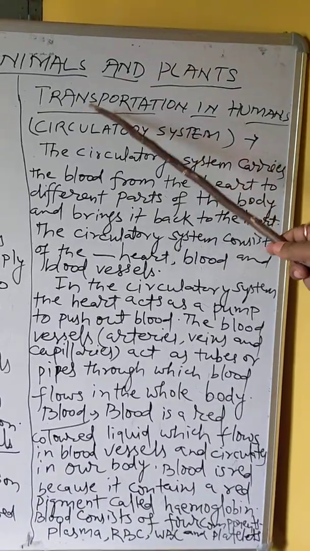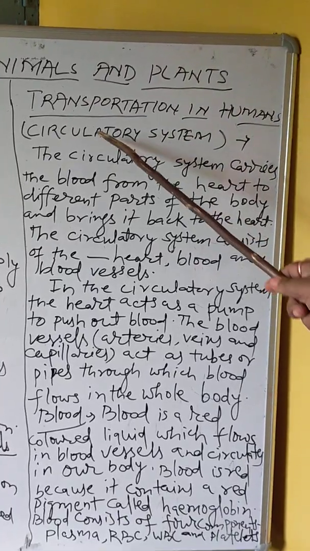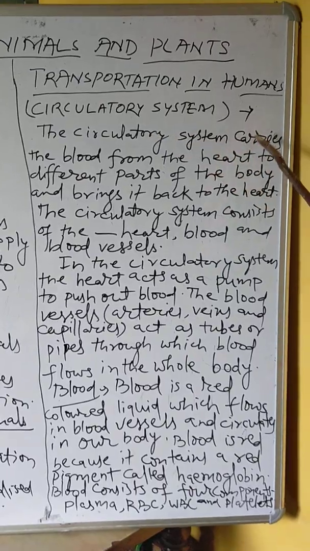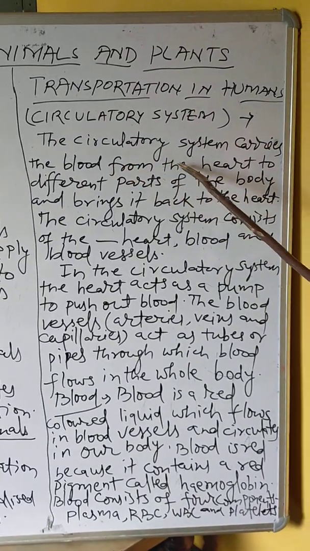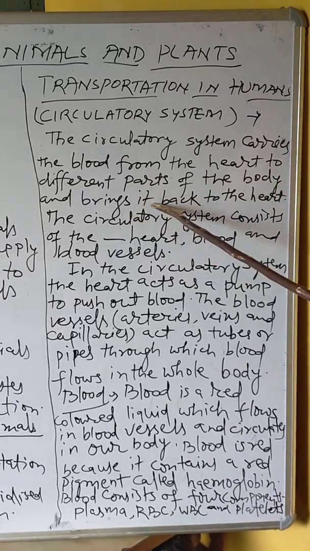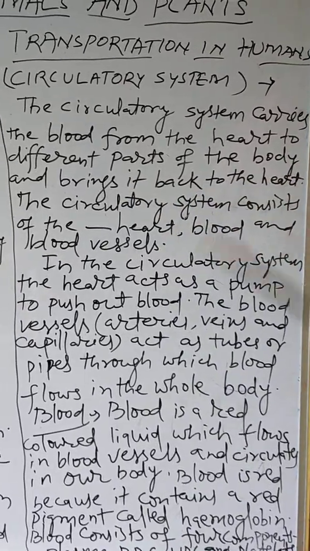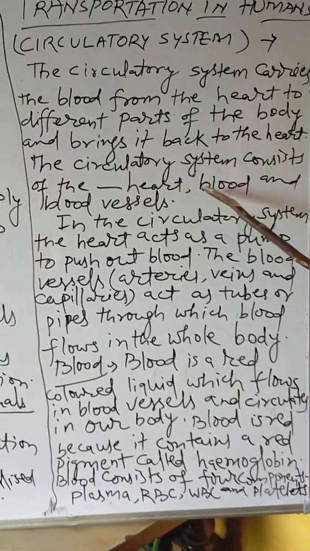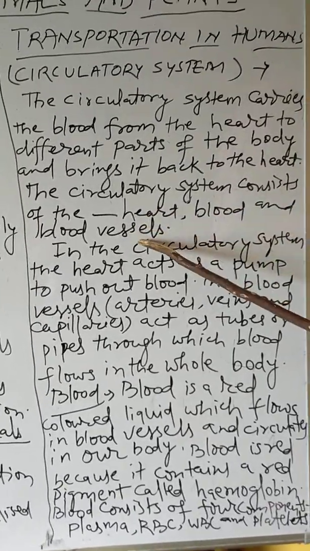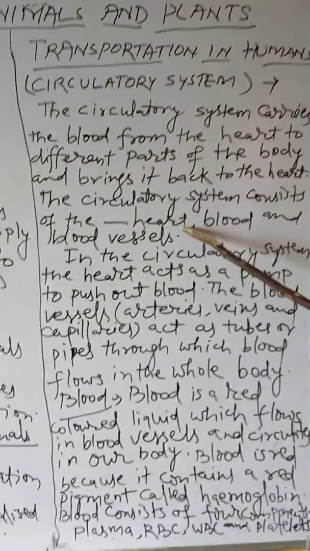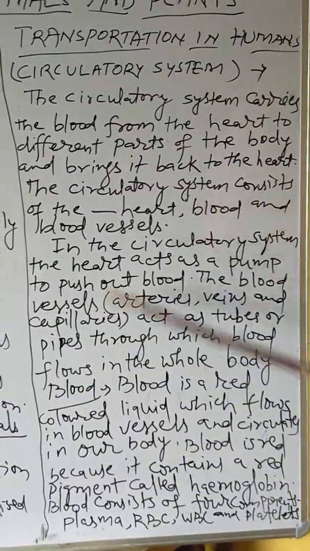Now, how does transportation occur in humans? It occurs through the circulatory system. The circulatory system carries the blood from the heart to different parts of the body and brings it back to the heart. The circulatory system consists of the heart, blood and blood vessels.